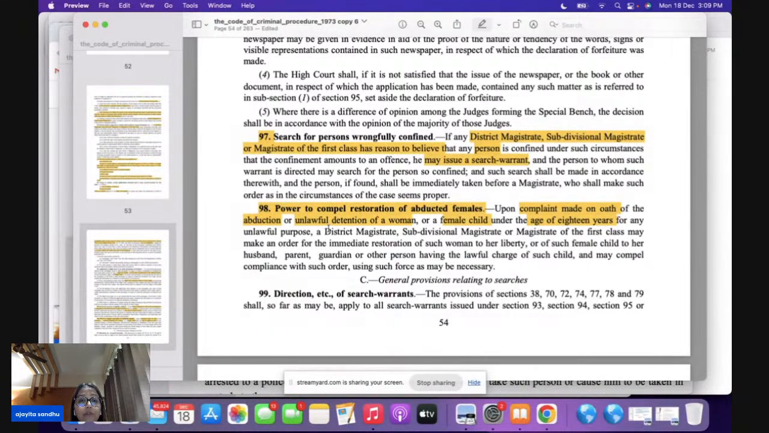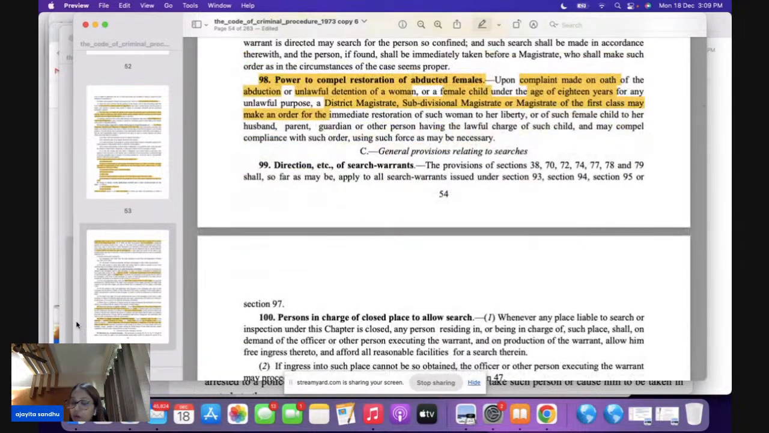Again, the people who have the power remain the same: DM, SDM or JMIC. They can make an order and immediately direct that this particular woman be released. So 97 talks about any other person, it can be any person. 98 is a specific section talking about only females here. In 97, no oath is required. In 98, oath is to be made. The case has to be related to a woman here.